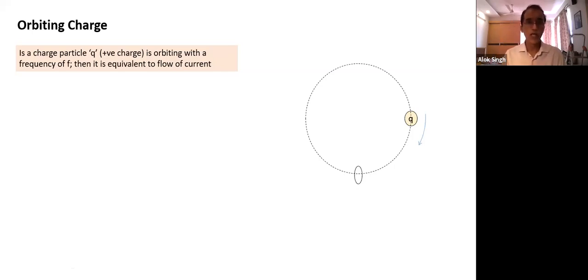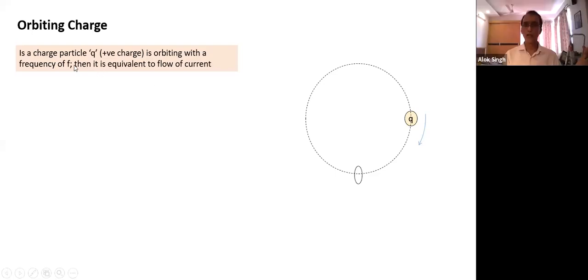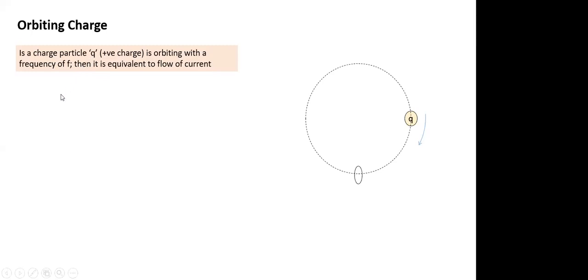So let's take a charged particle, charge is Q, orbiting with frequency f. What is the equivalent current here? If frequency is f, how much charge will pass through the cross section in 1 second? How many times will the same charged particle pass through? Frequency is 10 cycles per second. It means in 1 second, this charged particle will pass through 10 times. So if charge is Q and frequency is f, what is the charge passing through the cross section? Q into f. That is the current.